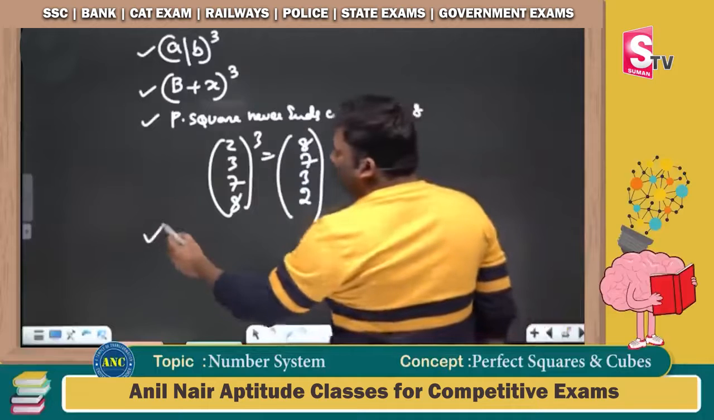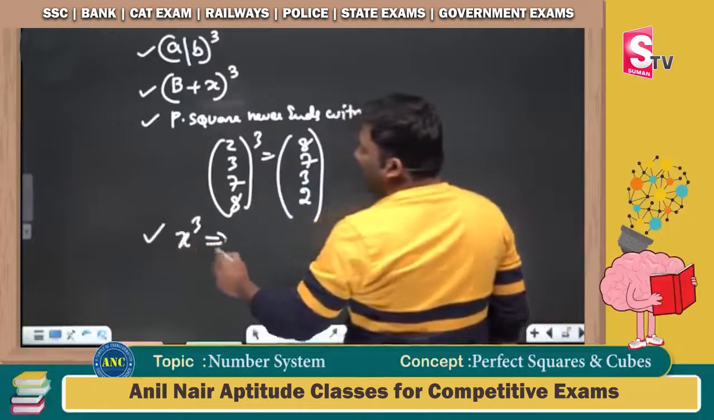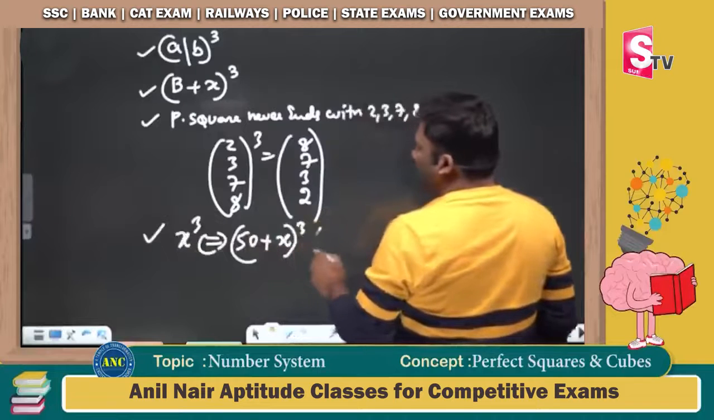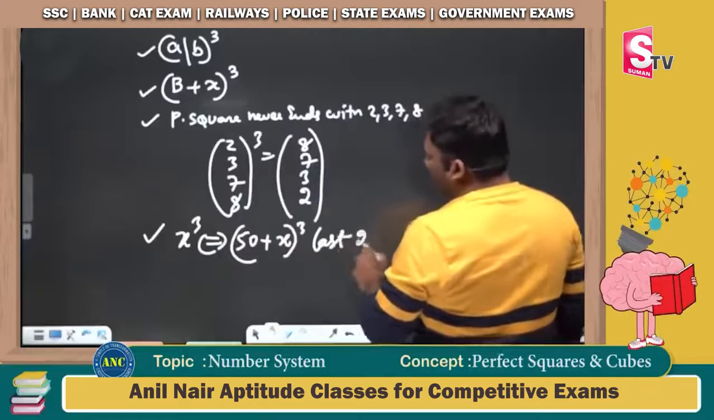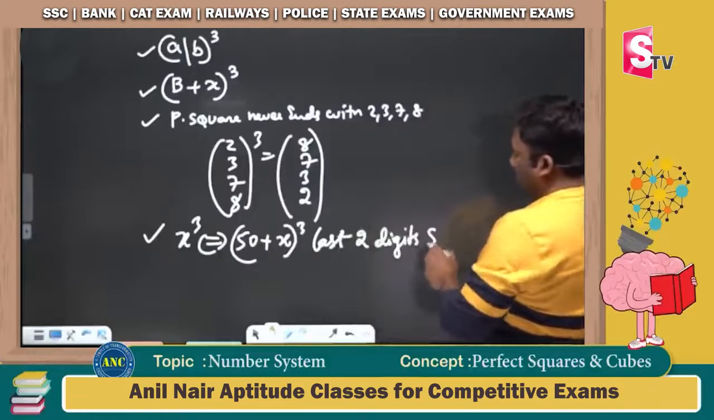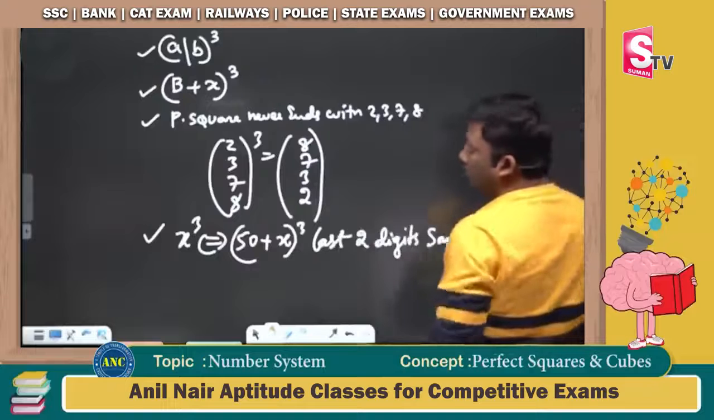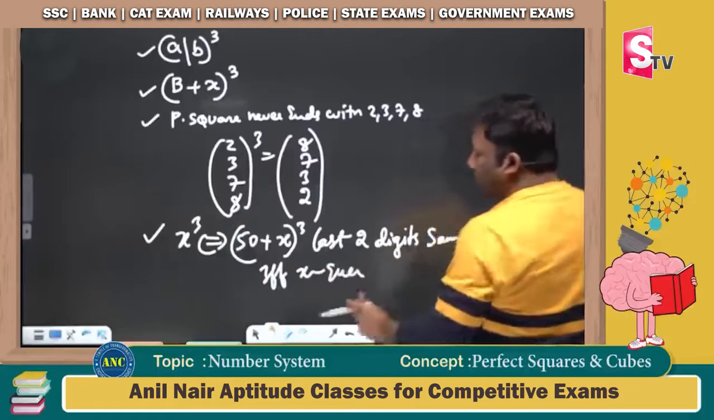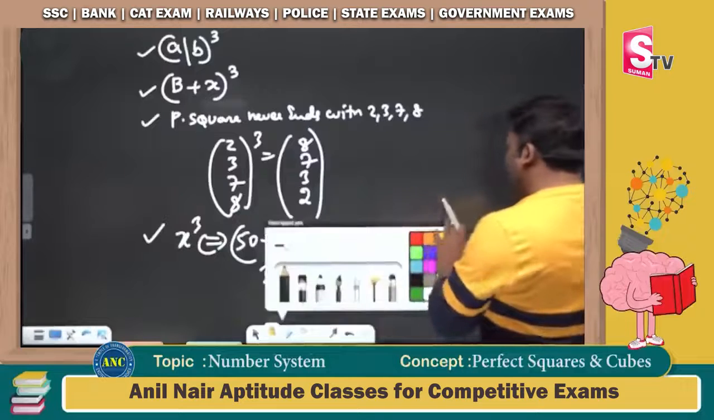Now we will see the application of these CAT level concepts. X cube, 50 plus x whole cube. The last two digits are the same. Now the last concept: the last two digits will be the same if x is even. Now let us focus on the fourth concept.